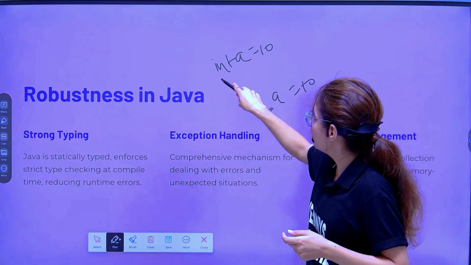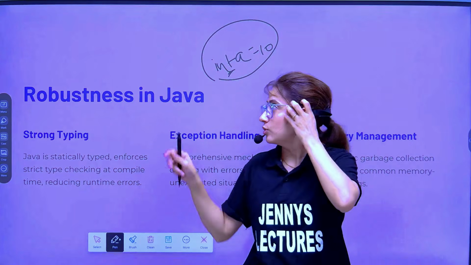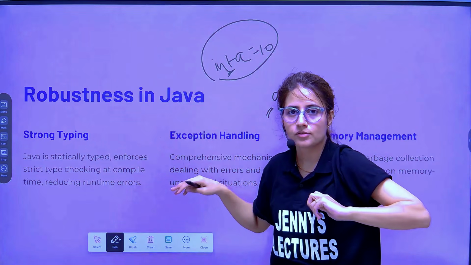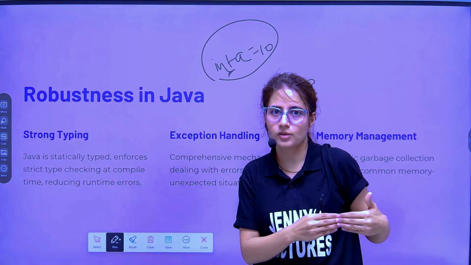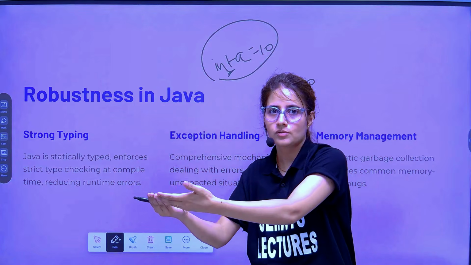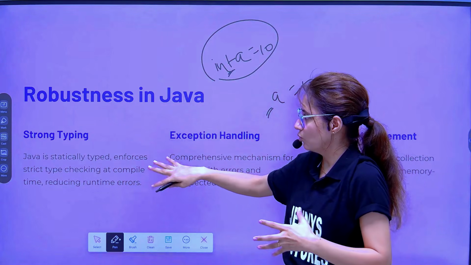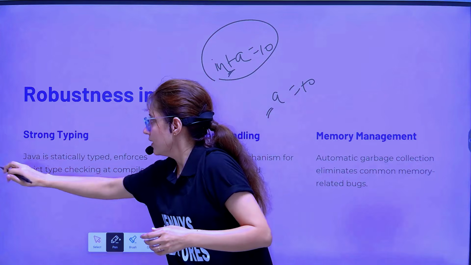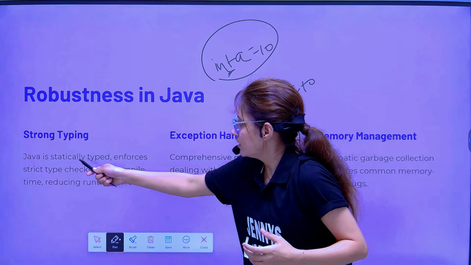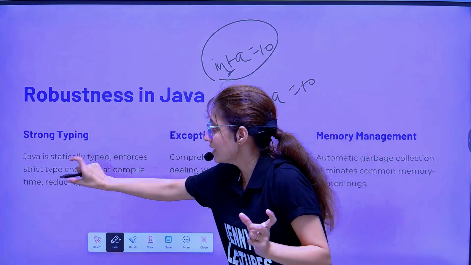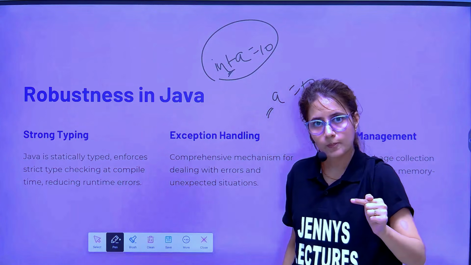But Java is statically typed, so you have to give this data type. At compile time only, it checks for the typing errors, so most of the errors you can detect in the development phase rather than going to the run phase. During compilation only, you will get most of the errors. That is why we can say it is robust. Java is statically typed, so it enforces strict type checking at compile time, reducing runtime errors, right?